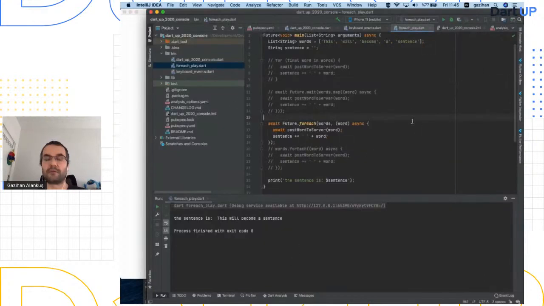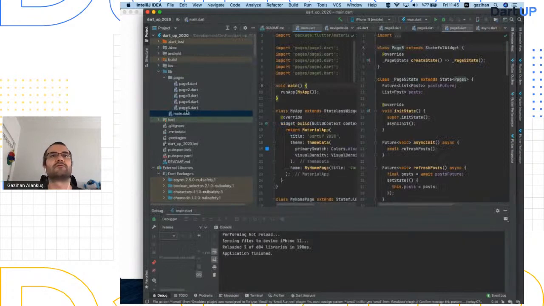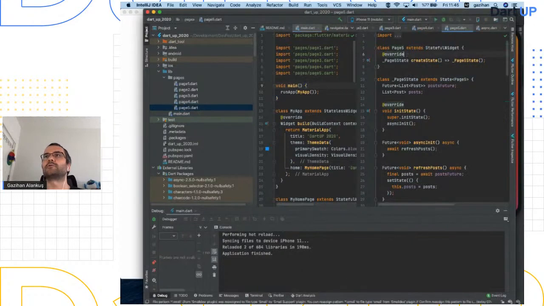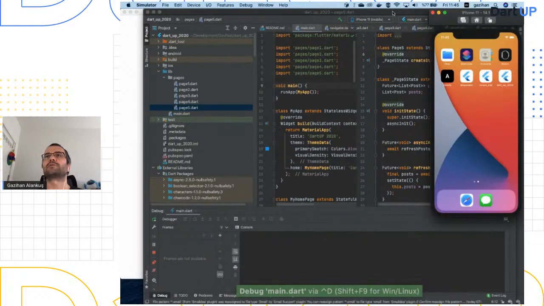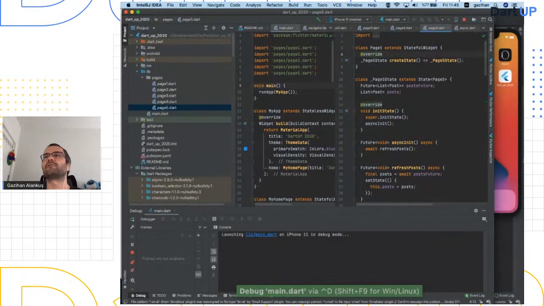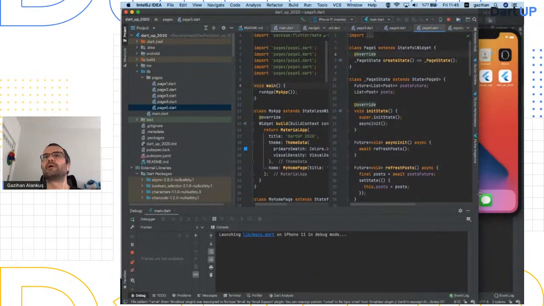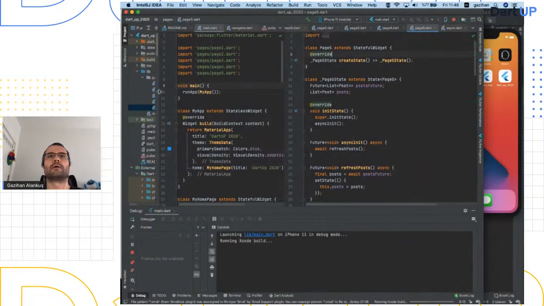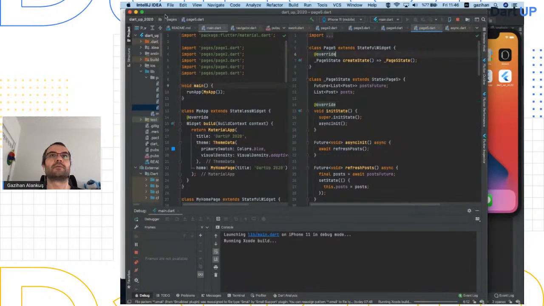And I have a Flutter project created for it. And let me bring the simulator and let's start this one. Yeah, I like to start in debug mode in case I have exceptions and I want to put breakpoints. Okay, soon it will start. In the meantime, I can arrange my windows a little.